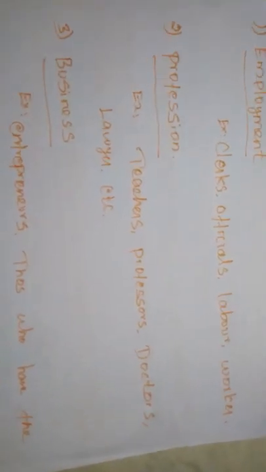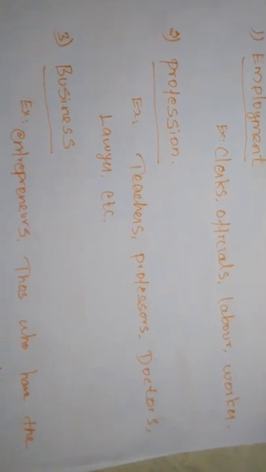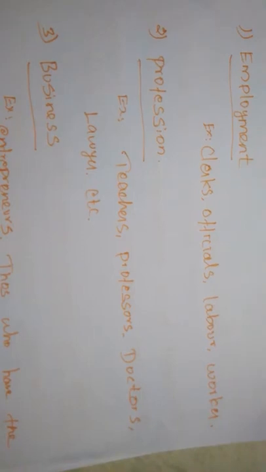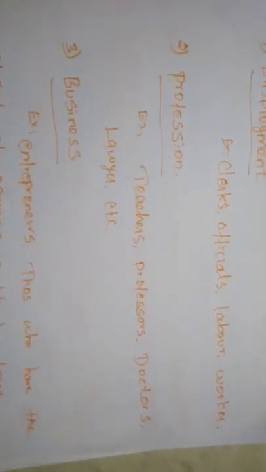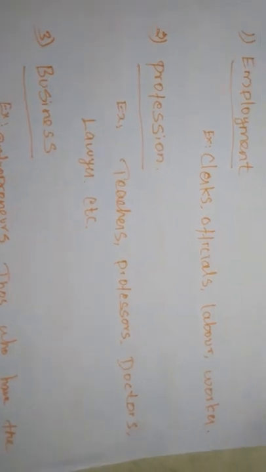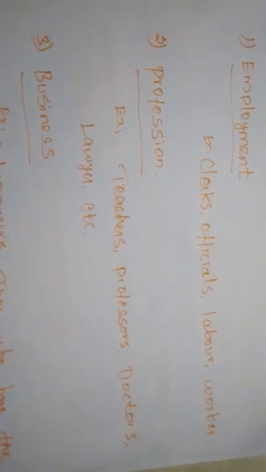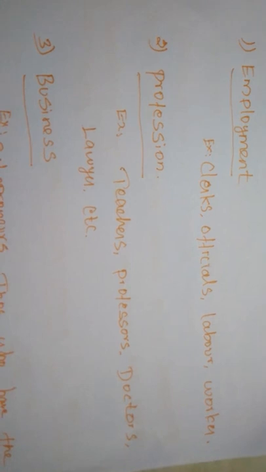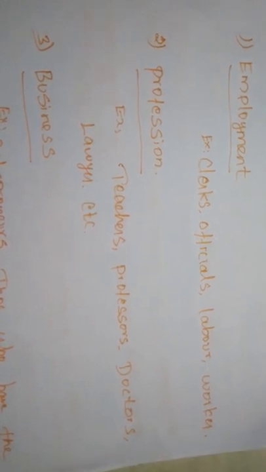The professional fees are decided by the professional or by the code of ethics of the body. Now, the characteristics of professions. In professions, some of the most important characteristics are there. There should be a systematic body of knowledge.